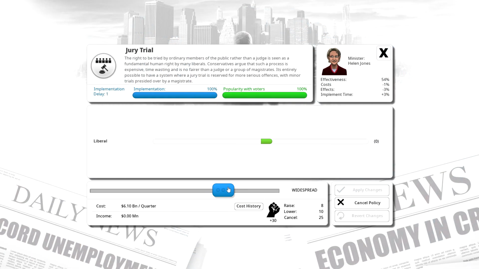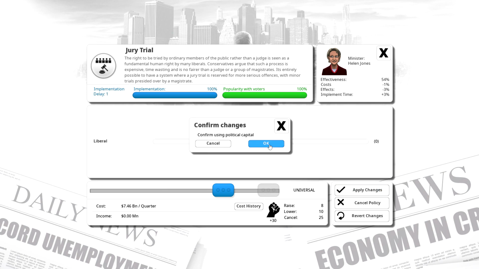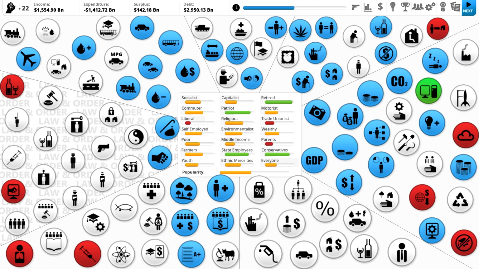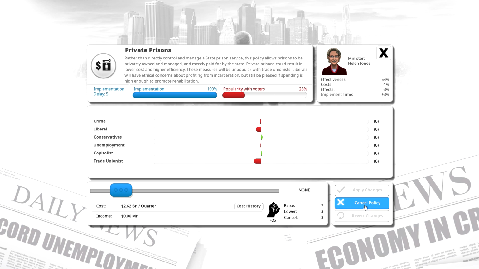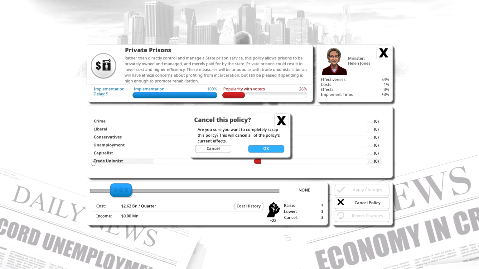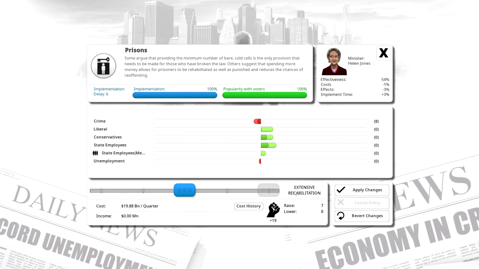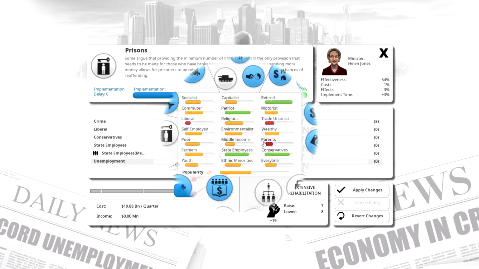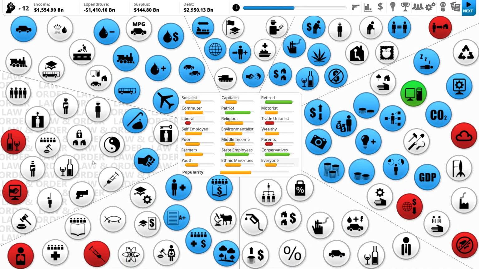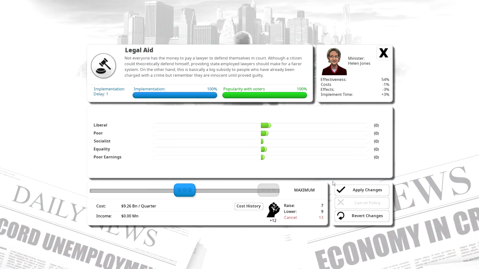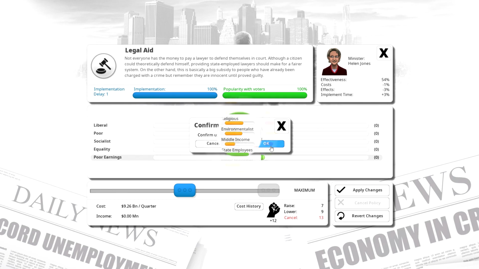We're going to make sure everyone gets a jury trial, and we're going to get rid of private prisons and just focus on state-provided prisons. And the reason for that is then we have better rehabilitation, so people don't go back to prison once they're out, because that can cost a lot of money in the long run. And then legal aid. We'll make sure everyone has access to a lawyer.